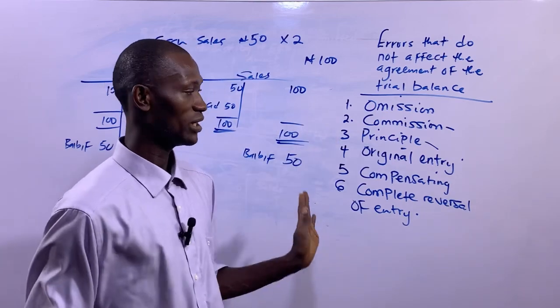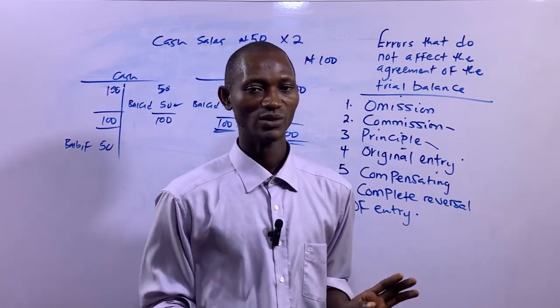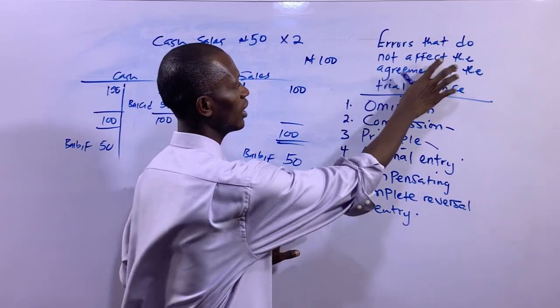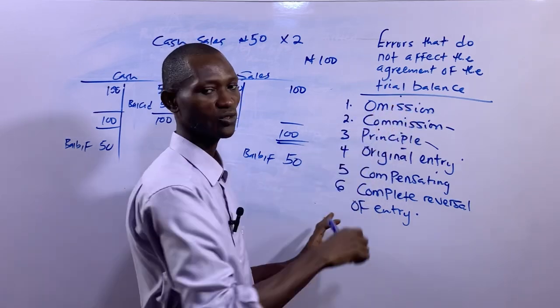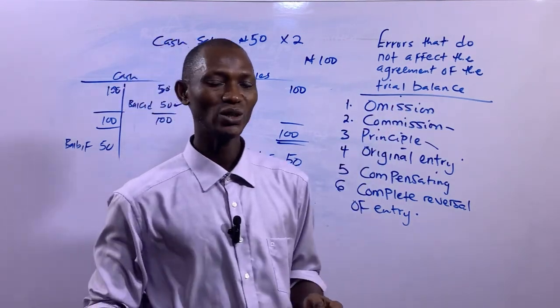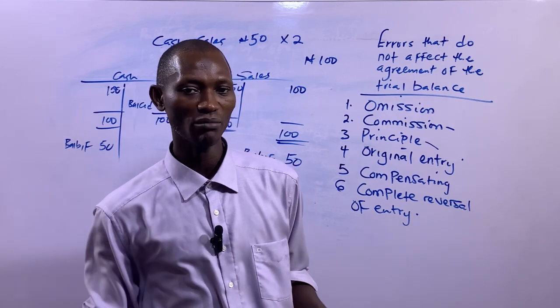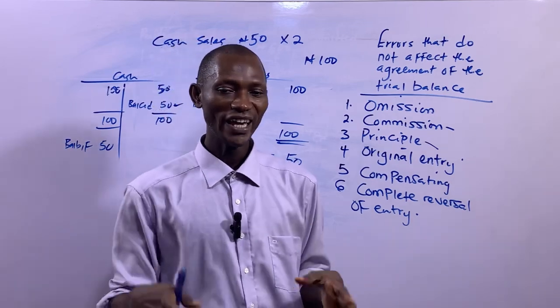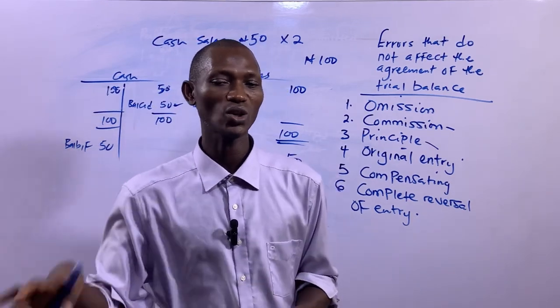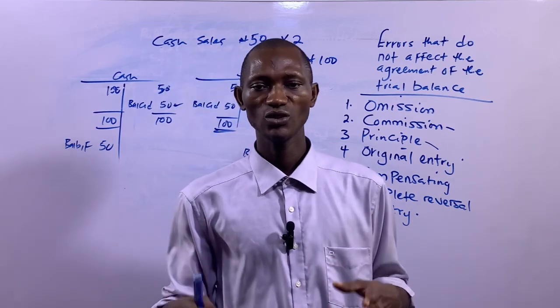So these are basically those errors. Don't forget, I did say errors that do not affect the agreement of the trial balance, or errors that will not be disclosed by the trial balance.